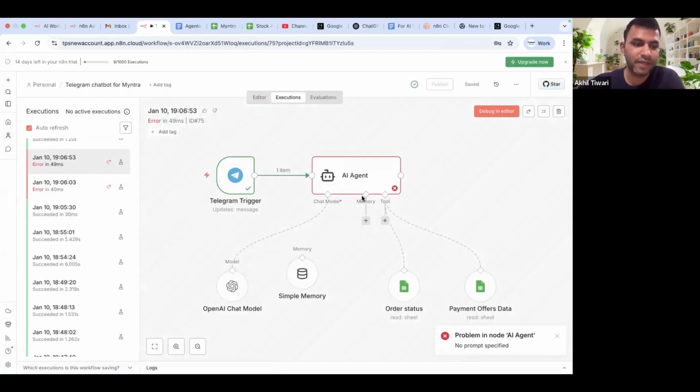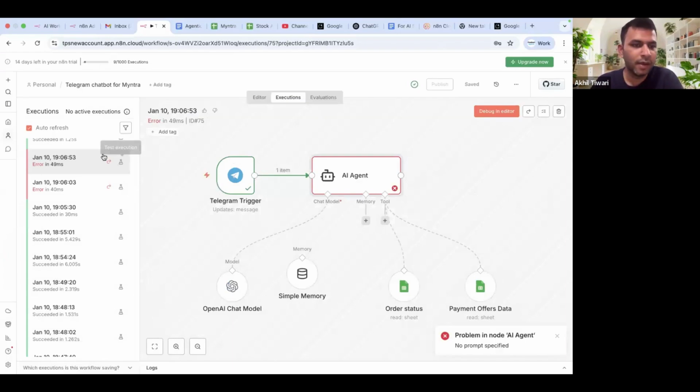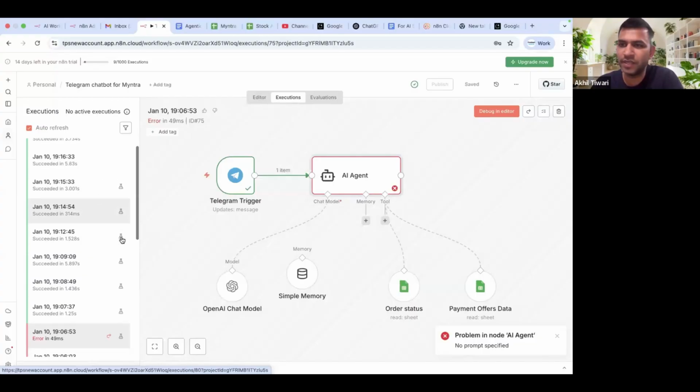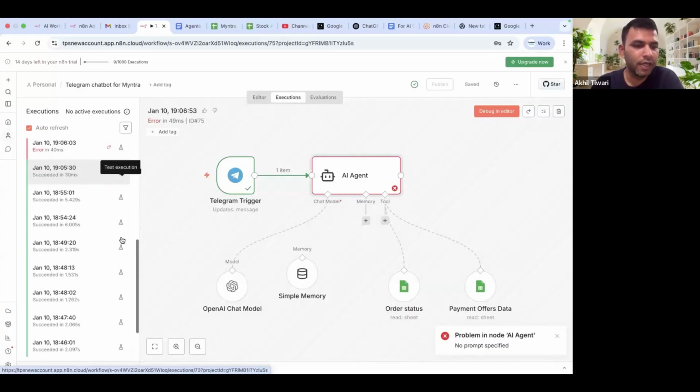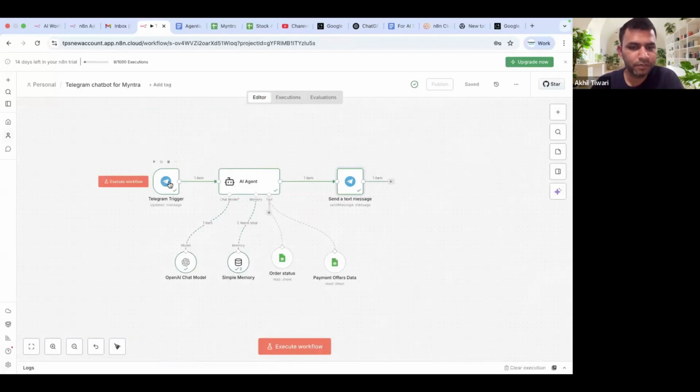So you can go to that specific execution in the past, and you would be able to see the error. You double click on this and you will be able to see that, okay, no problem specified because we are not taking the input here, right? So this was the error that we were facing. Plus one more thing, all the production executions would not come with the pipe symbol. All the test executions would come with the pipe symbol so that it's easier for you to identify, right? Apart from that, there's also one more point that we can talk about.